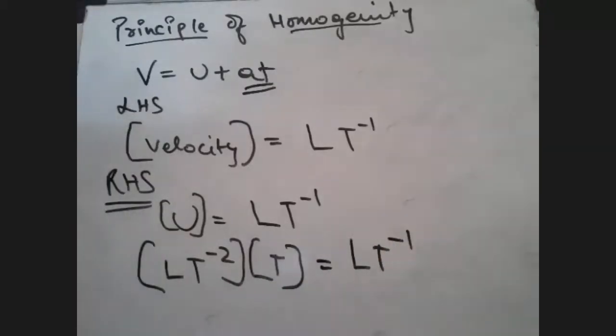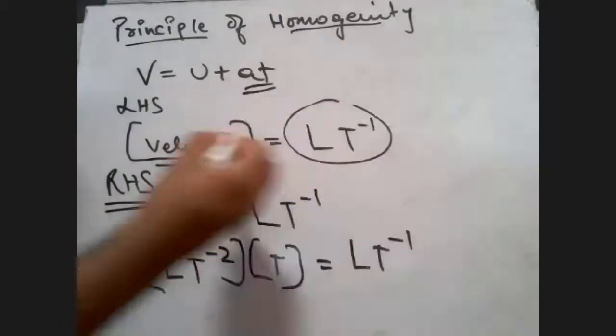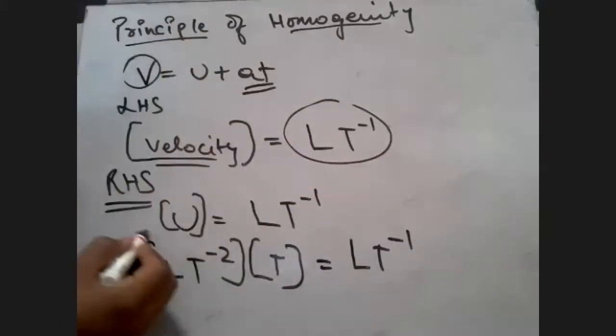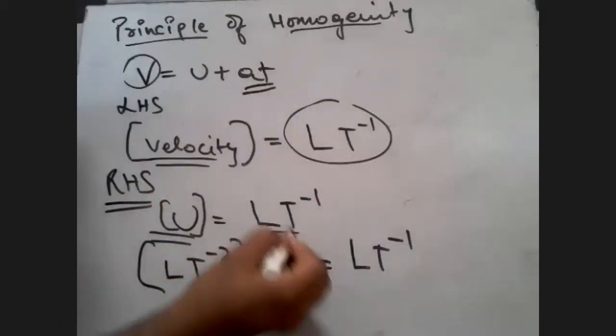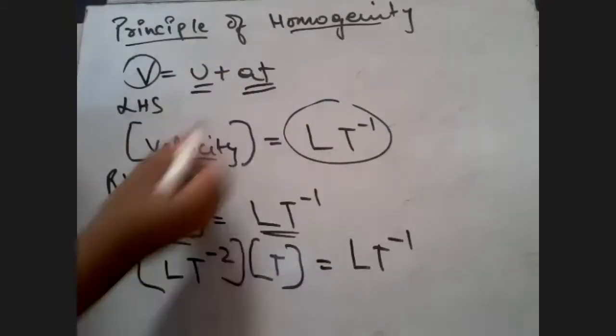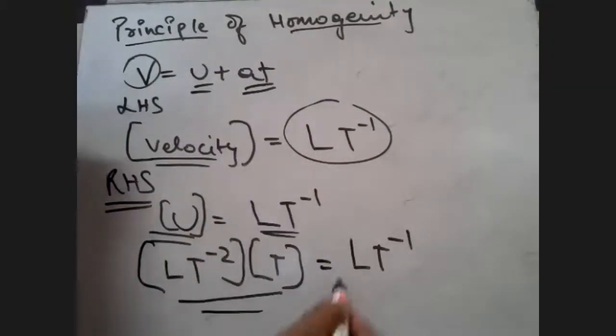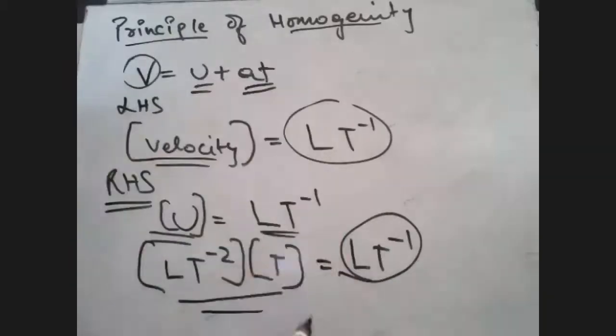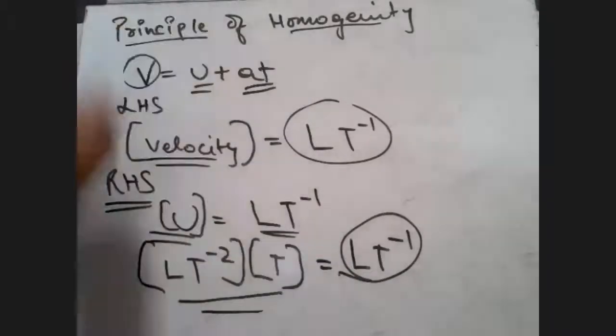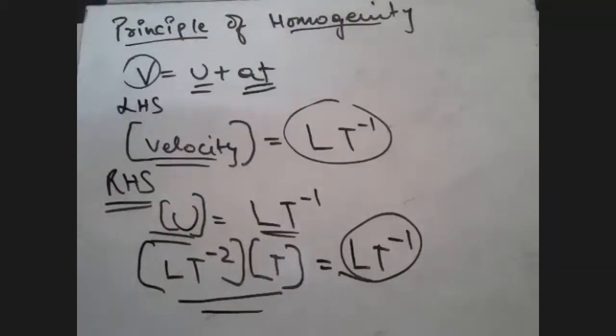So you can see here that velocity, which is on the LHS, has a dimension of LT^-1, and initial velocity also has the same dimension over here. Acceleration into time also together gives you the same dimension. So you can see the principle of homogeneity is being applied in this formula. Let's look at the next. Let's look at another problem.